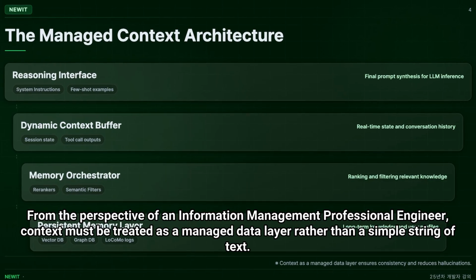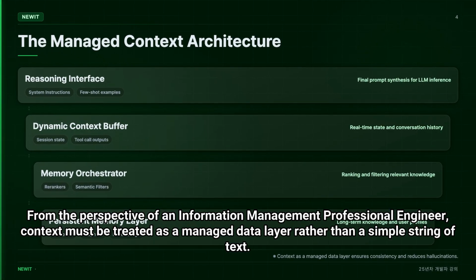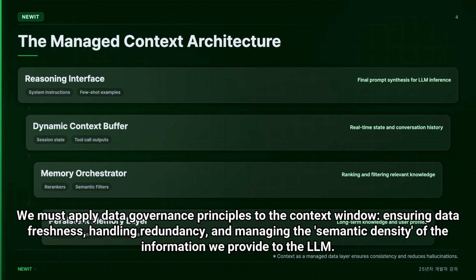From the perspective of an information management professional engineer, context must be treated as a managed data layer rather than a simple string of text. This requires architectural integrity. We must apply data governance principles to the context window, ensuring data freshness, handling redundancy, and managing the semantic density of the information we provide to the LLM.